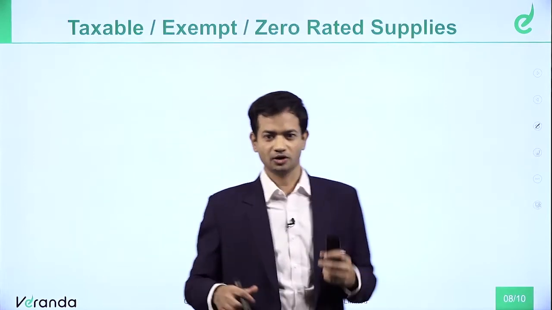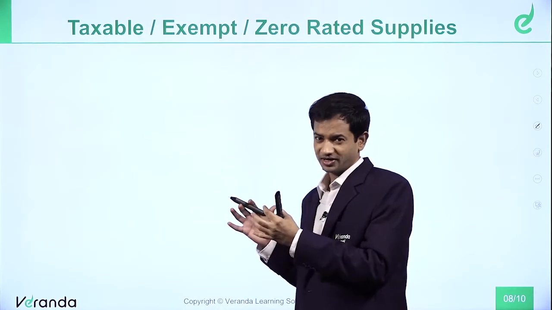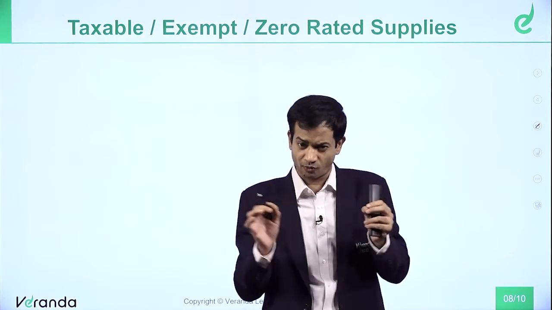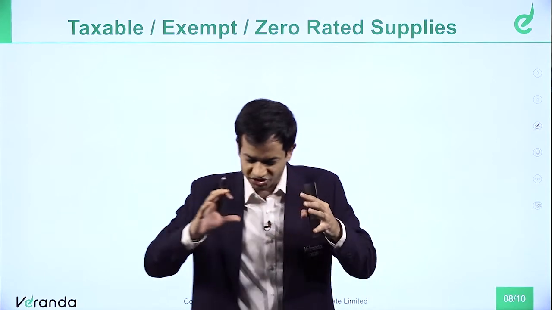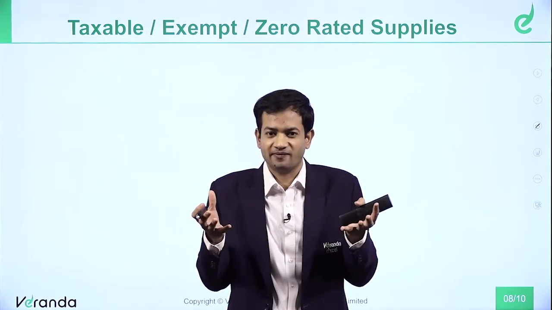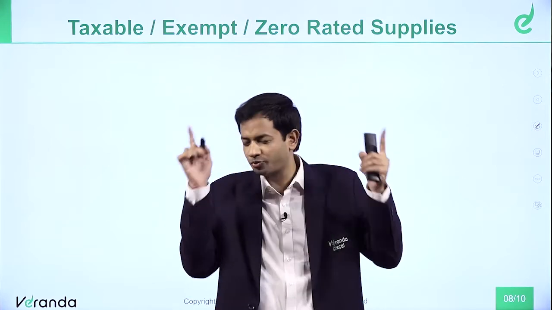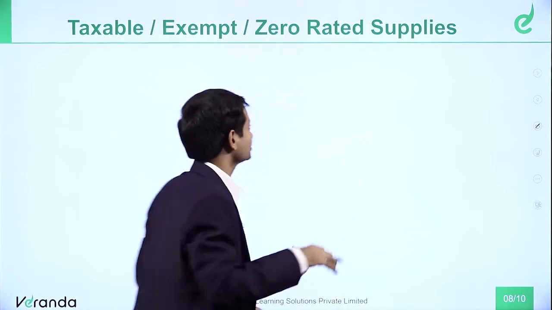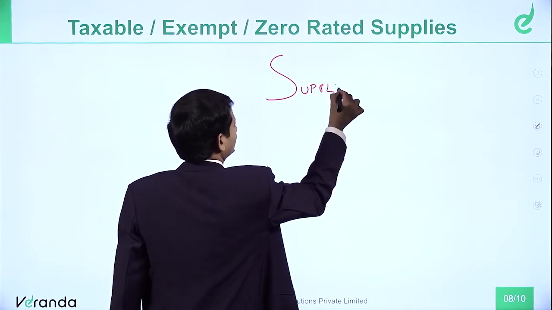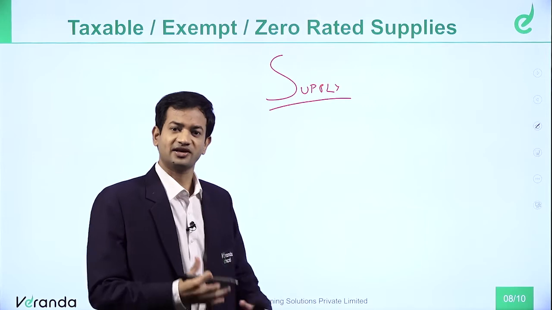Now I'm just trying to explain the last concept here. What are the types of supply? As I said, I'm just giving a glimpse of what is GST, what is input tax credit, how they are charging in intra-state and interstate, what taxes got subsumed, what types of levies we have. Just trying to give you a broad overview of GST, right? So now, when we're talking about supply, I explained that supply is a taxable event, but you can have different types of supply also.